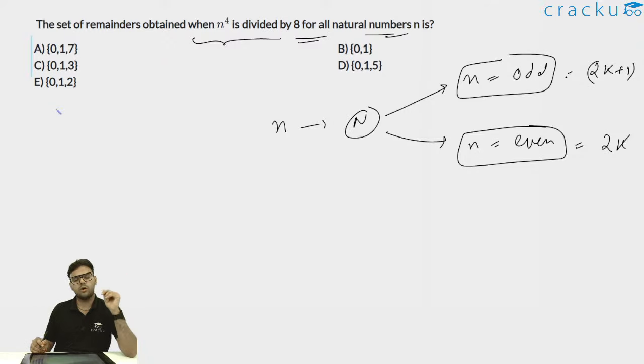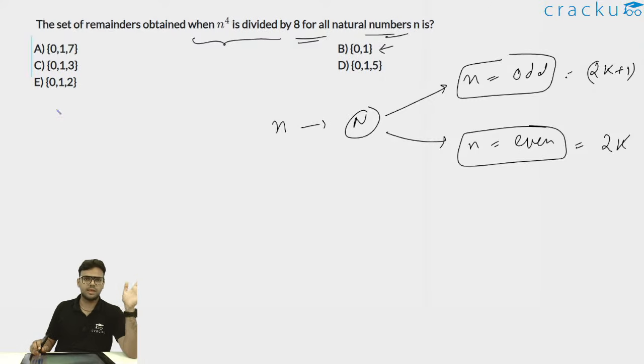Now assume certain odd numbers. When you take n is equal to 1, 1 to the power 4 is 1, and 1 divided by 8, the remainder will be 1. Now let's take n is equal to 3. 3 to the power 4 is 81, and 81 divided by 8 will leave you remainder 1. Now let's take n is equal to 5. 5 to the power 4 is 625, and when you divide 625 by 8, the remainder will be 1 again. So with that logic, you can say that the answer will be 0, 1.